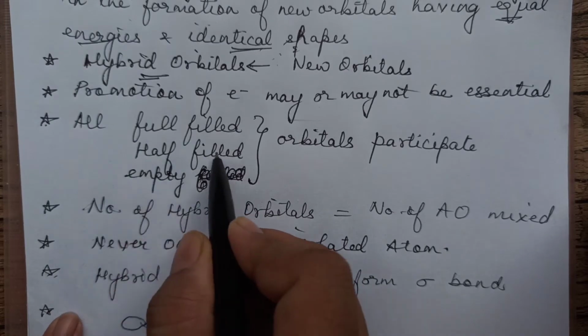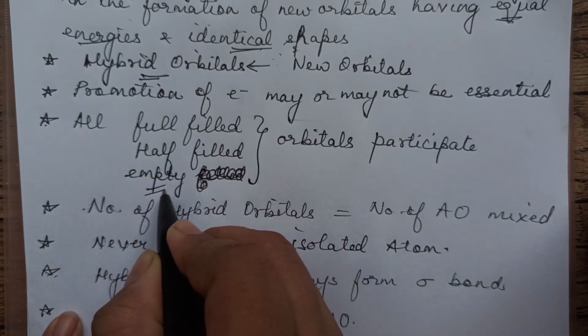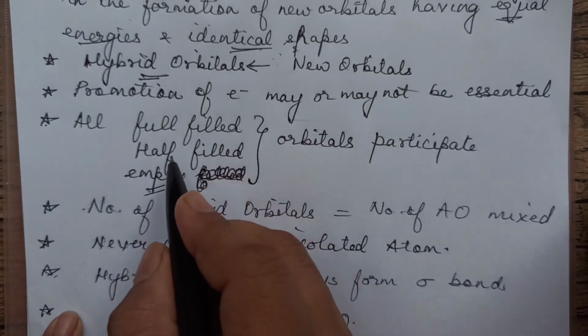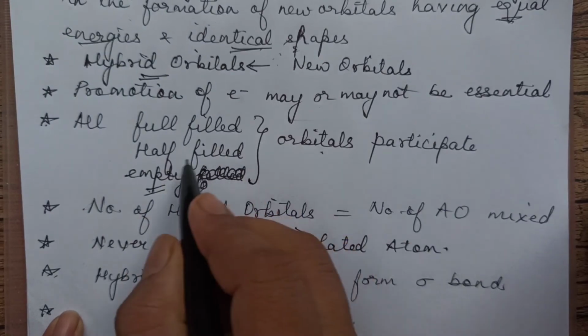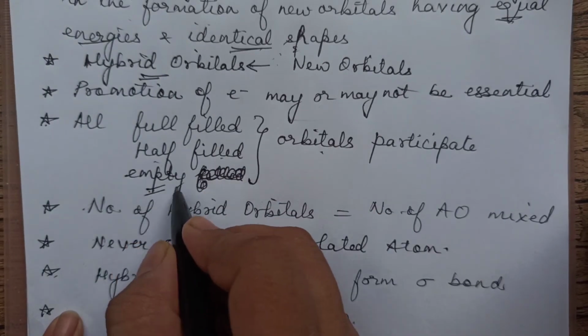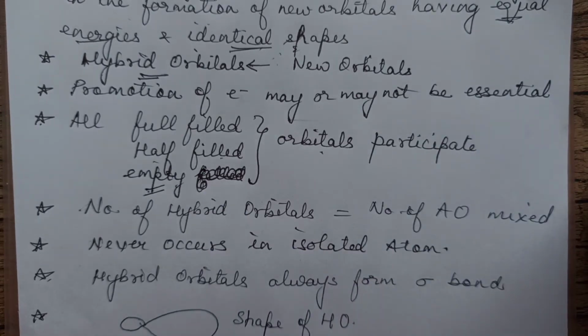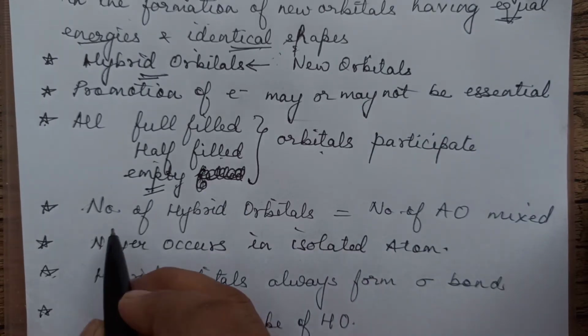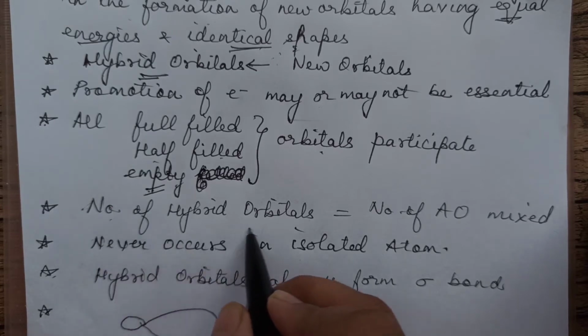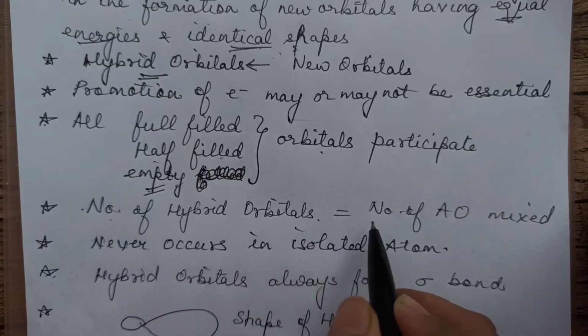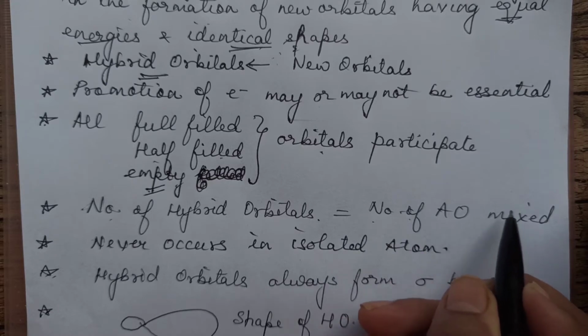Then next rule says all fulfilled, half filled and even empty orbitals, they take part in hybridization. All take part in hybridization. Then another rule says the number of the hybrid orbitals which are formed will be equal to the orbitals mixing.